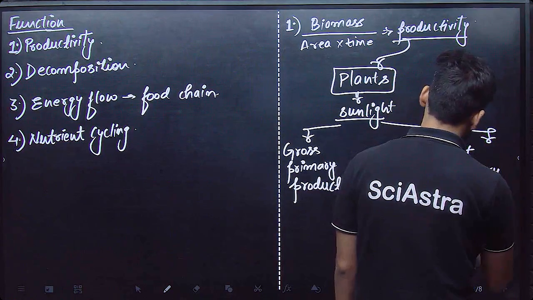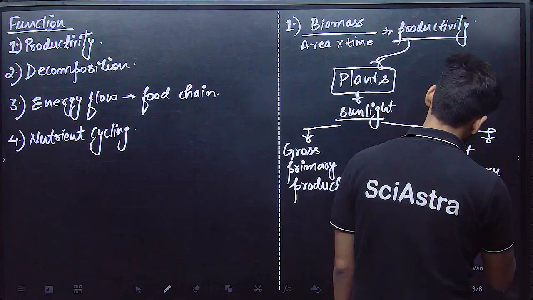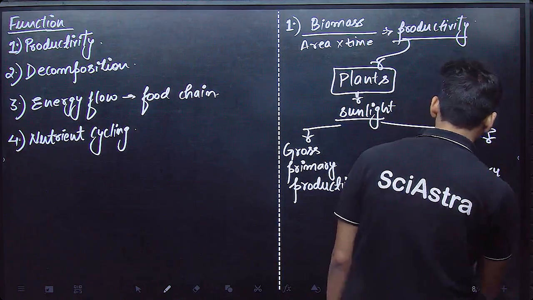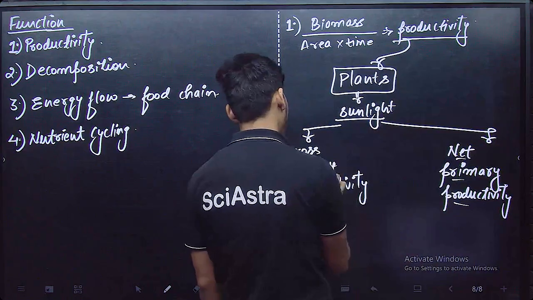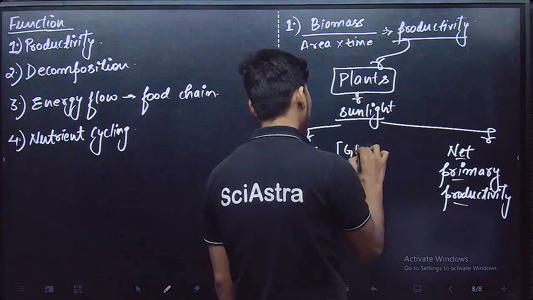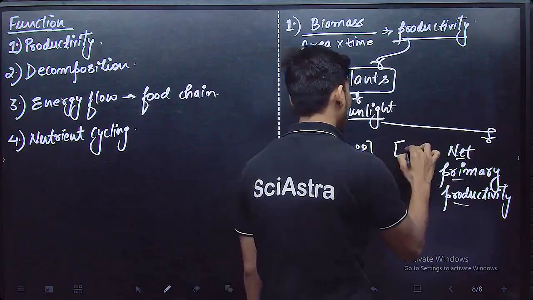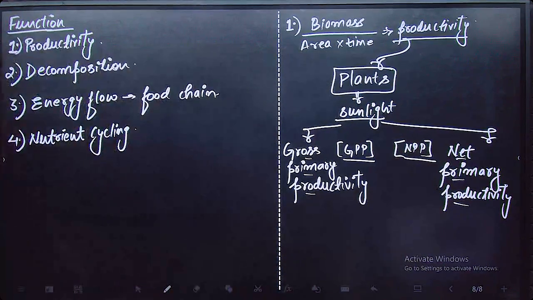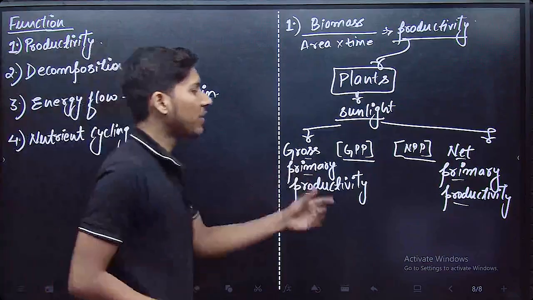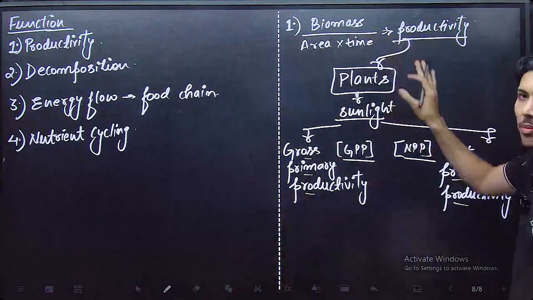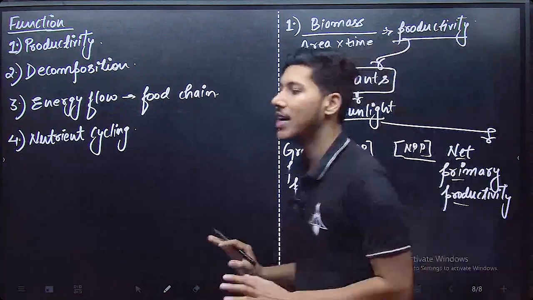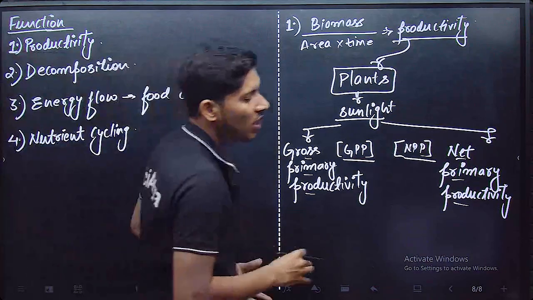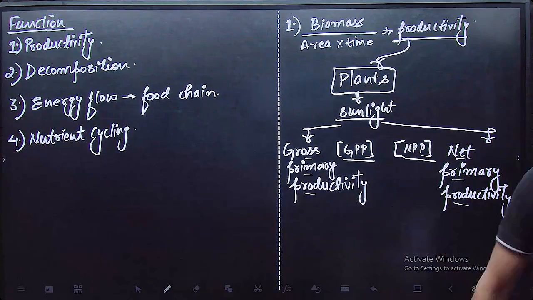This is known as GPP and NPP. Primary productivity is the productivity that we are talking about here, which is primarily produced. The first biomass that is produced from the energy of the sunlight is known as primary productivity.